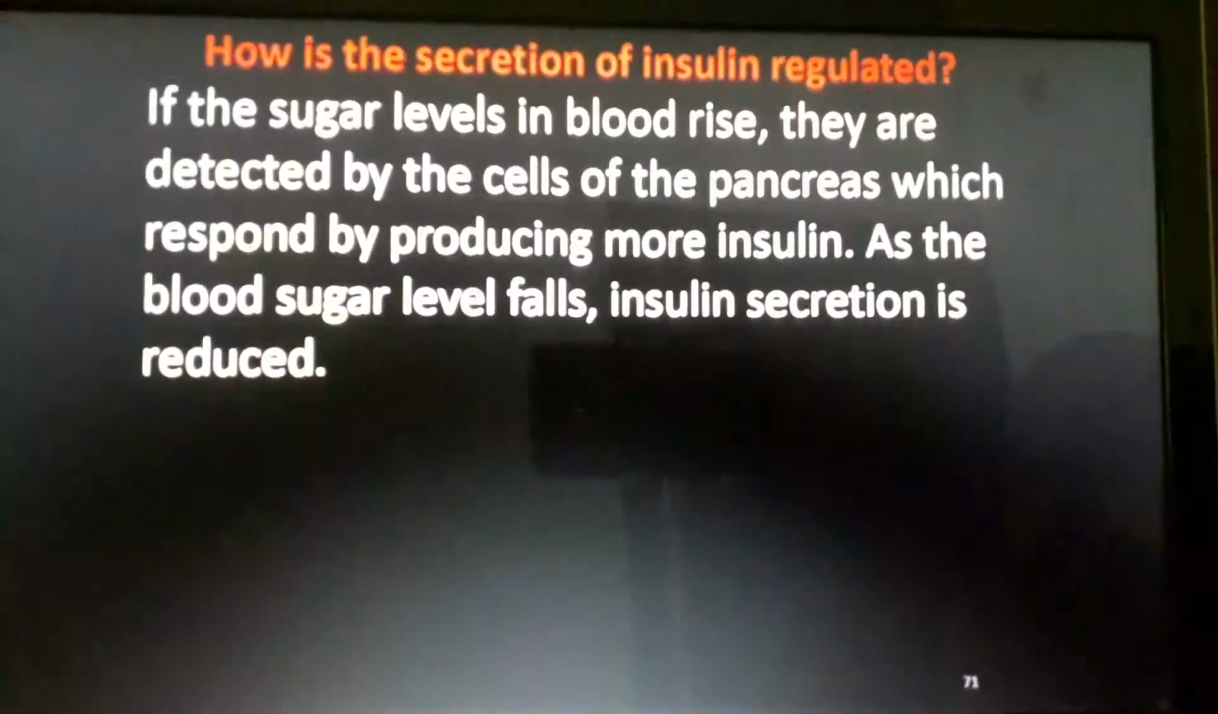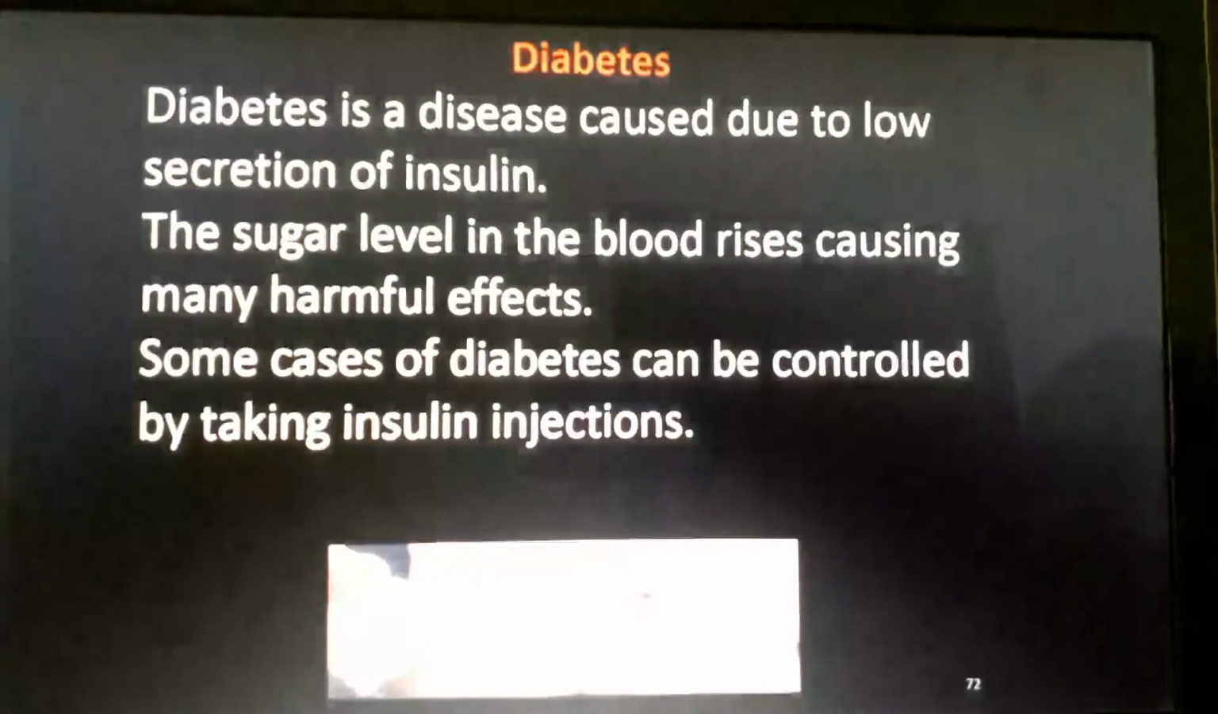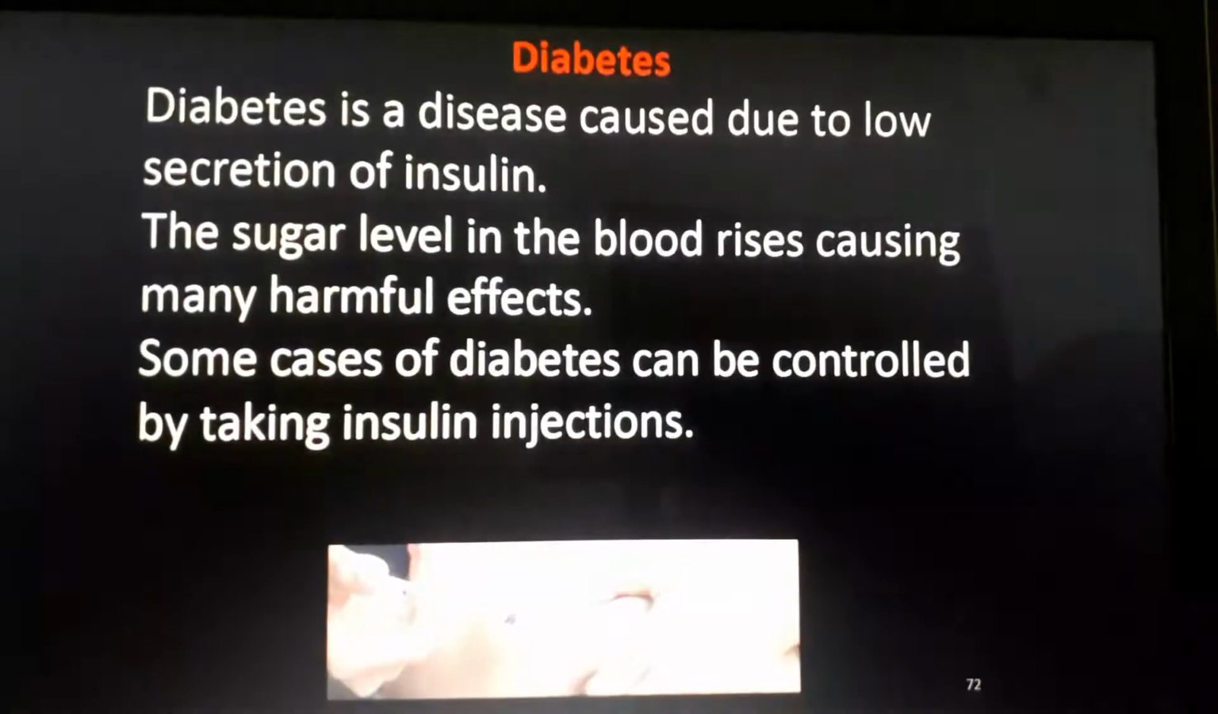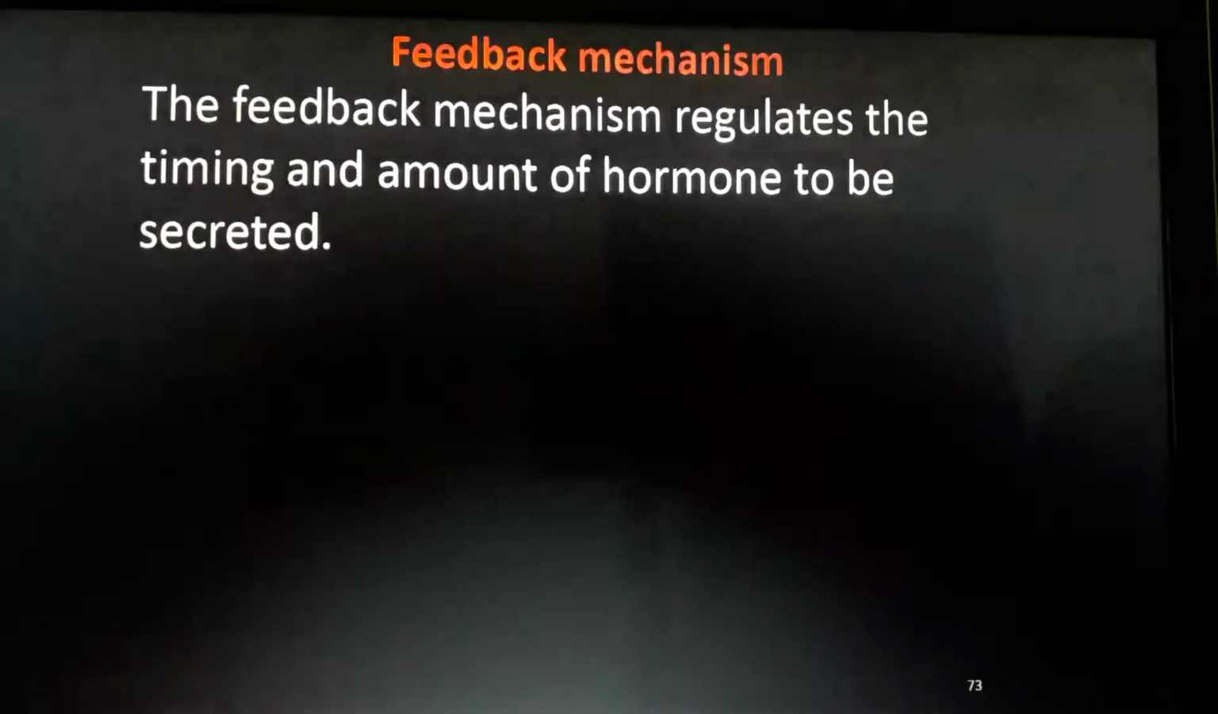How is secretion of insulin regulated? If the sugar level in blood rises, they are detected by the cells of the pancreas which respond by producing more insulin. We already discussed that. Go to the next. Diabetes is a disease caused due to low secretion of insulin. The sugar level in the blood rises, causing many harmful effects. Some causes of diabetes can be controlled by taking insulin injections.